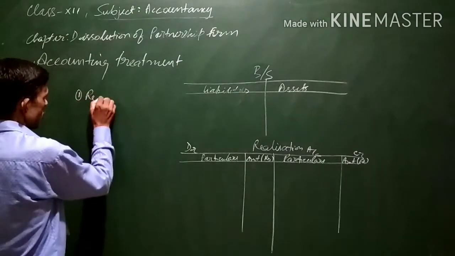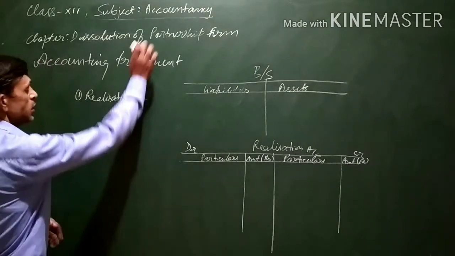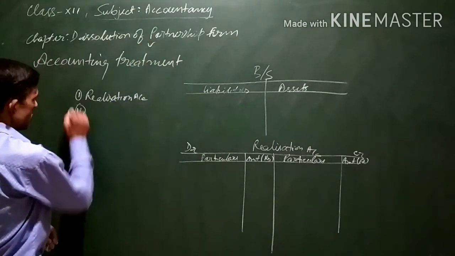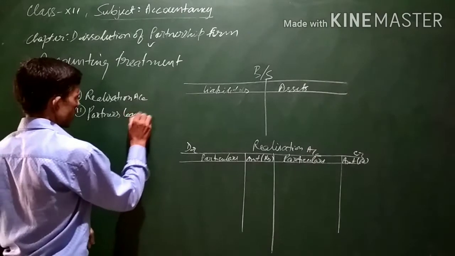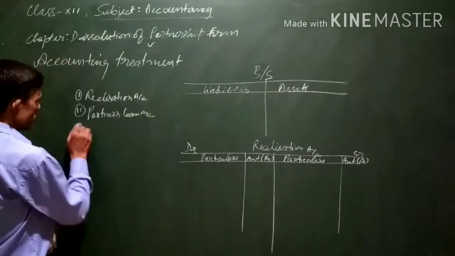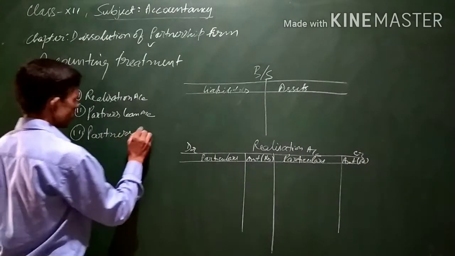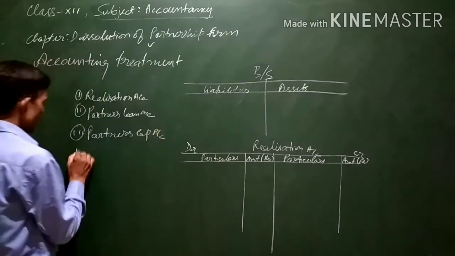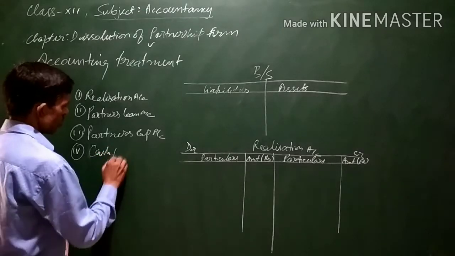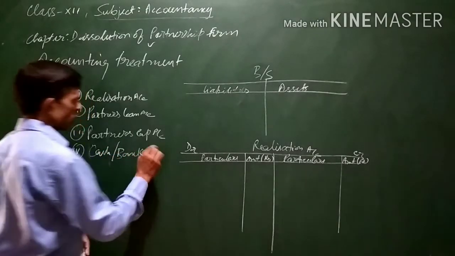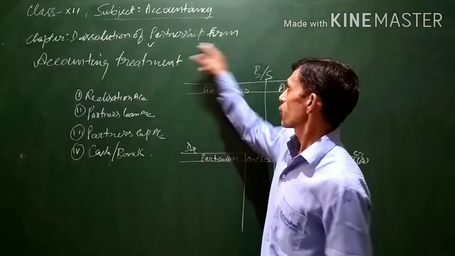One is realization account. This is the first account which is prepared in case of dissolution of partnership firm. Next, after realization account, is partners' loan account. Third is partners' capital account, and lastly is the cash or bank account. This is the process of preparing the accounts in the dissolution of firm.